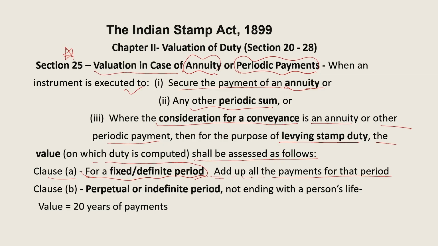So whatever the time period fixed here, for that period we will add all the payments. Clause B says for perpetual or for indefinite time period. Now the time period is not fixed. It is perpetual, meaning a continuous time period, not ending even with a person's life. And if it is so, this will be 20 years of payment. So stamp duty will be calculated with the 20 years of payment.